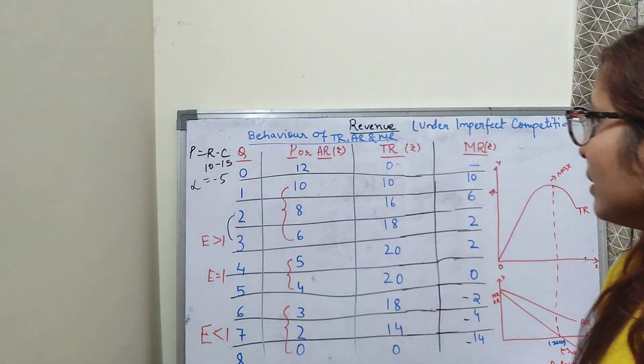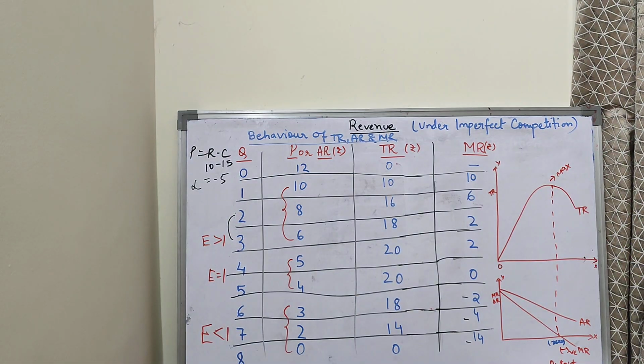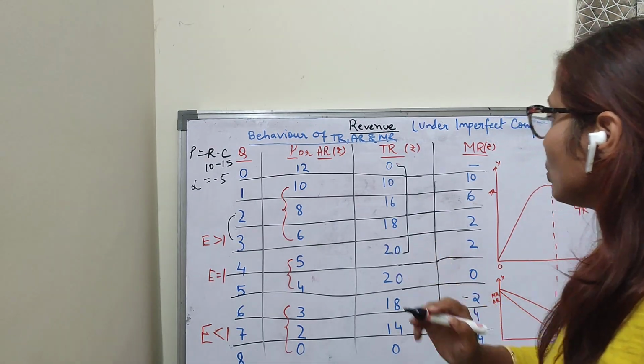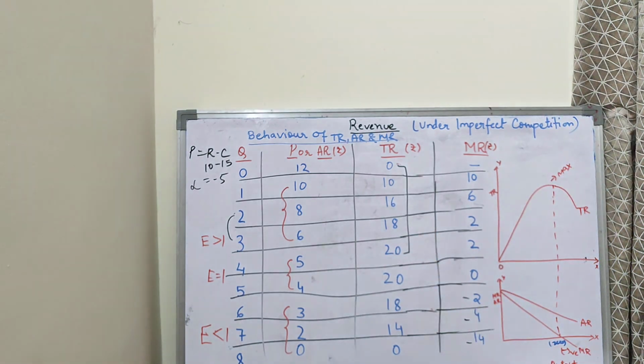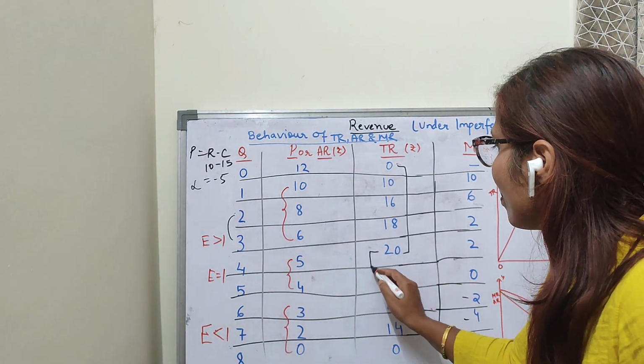Now let us see this total revenue, marginal revenue, average revenue in a simple diagrammatic representation. Here I can see children, first of all look at the table. Here I can see that my total revenue increases up to the 4th unit. Total revenue is increasing, see 10, 16, 18. My total revenue is increasing. After that, at the 4th and 5th unit it becomes maximum.